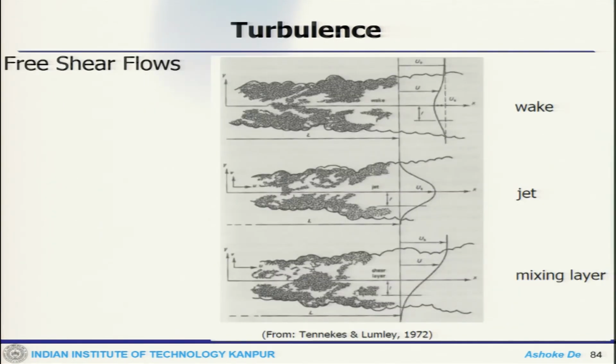Now, this is an example of a free shear flow, where you see a mixing layer, that means two different layers are mixing. So, different kinds of eddies form, and this is a velocity profile, this is a free jet, and this is a wake. So, these are some examples.